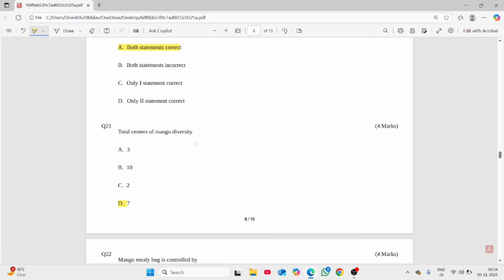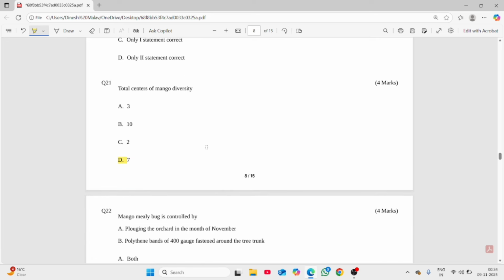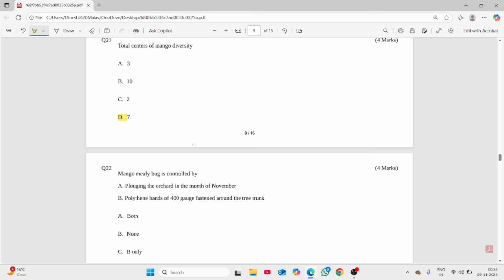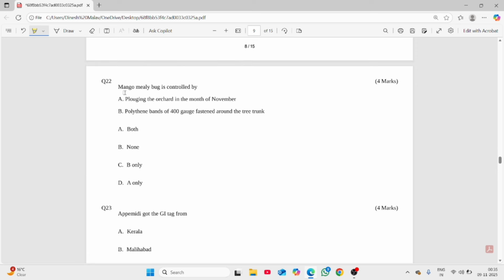Total centers of mango diversity, it is particular for Indian conditions, right? They are not talking about the whole world as a scenario. So D is correct. So we have the 22nd question.